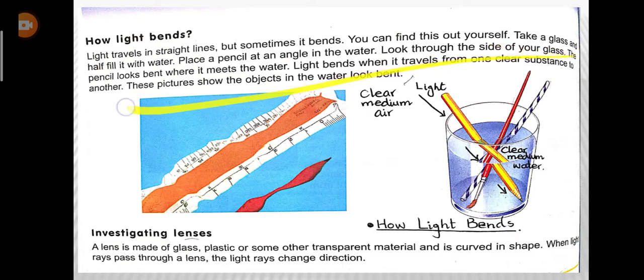Take a glass and half fill it with water. Place a pencil at an angle in the water. Look through the side of the glass. The pencil will look bent where it meets the water. You can see this experiment here.